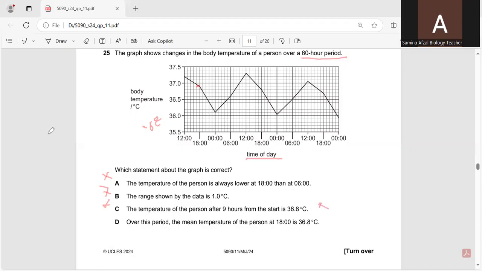Then, over this period, the mean temperature of the person at 18 is 36.8. These are the points. So if we take the mean of these, then there will be 36.8. So D is the correct option.